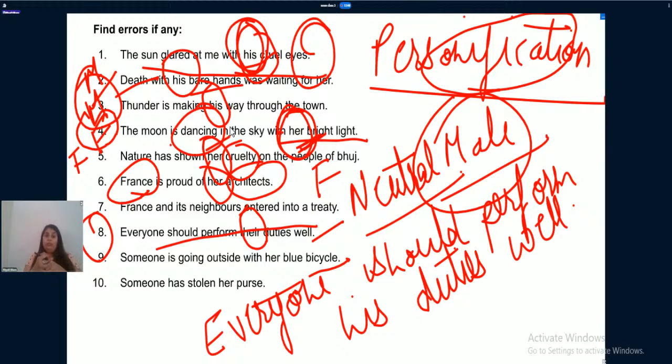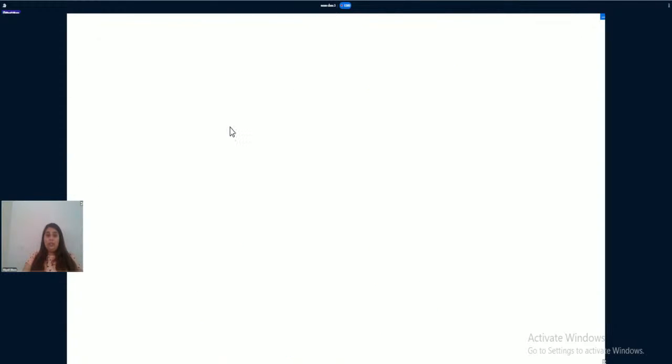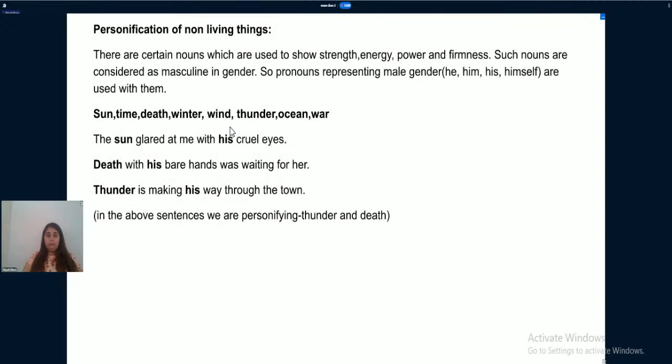Now, as far as these sentences are concerned, some non-living things are being considered as male while they are getting personified, and some non-living things are being considered as female when they are getting personified. Now, let us understand this whole stuff. Let us move to another slide. Personification of non-living things.